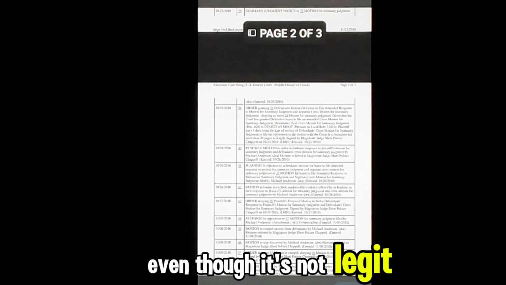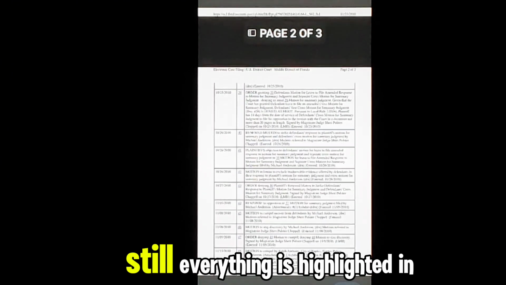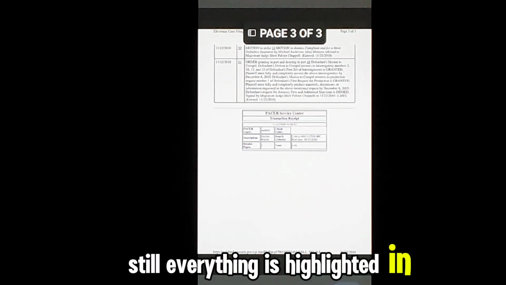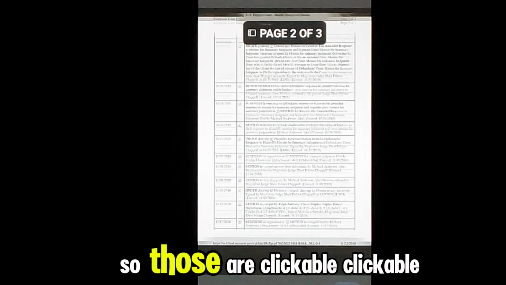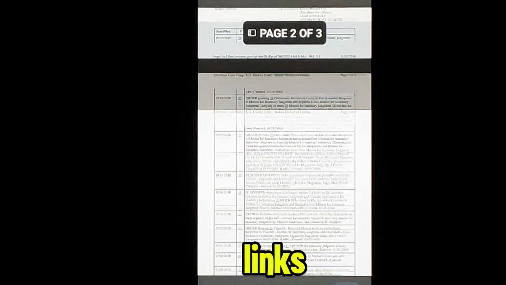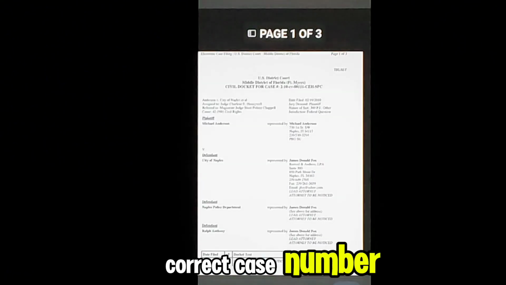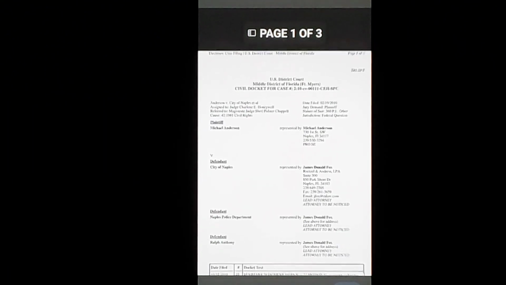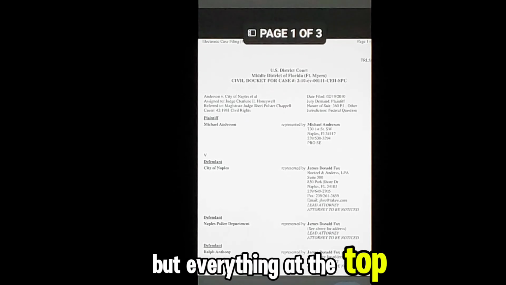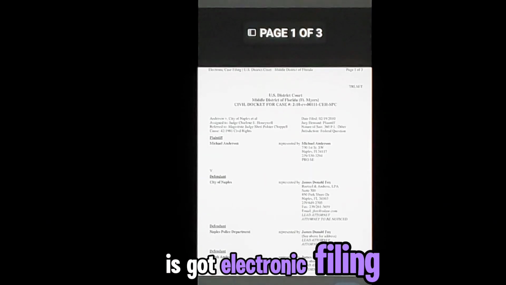Even though it's not legit, still, everything is highlighted in blue. So those are clickable links. And this is the correct case number. But everything at the top, it's got electronic filing.